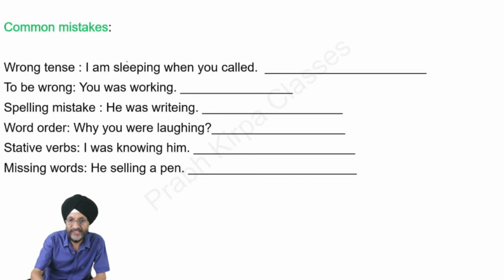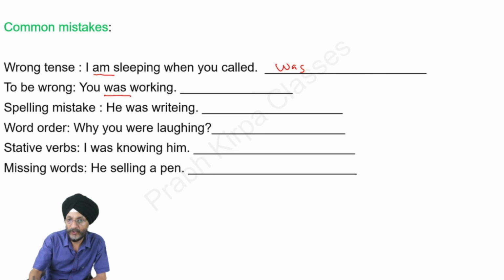Common mistakes which are observed in past continuous tense. Wrong tense: I am sleeping when you called. You will note that here am has been used as helping verb, where we have to use I was sleeping when you called. Here: you was working.